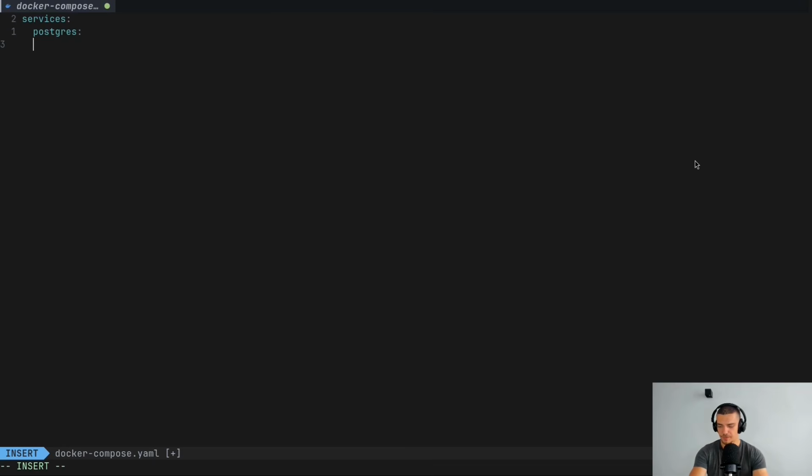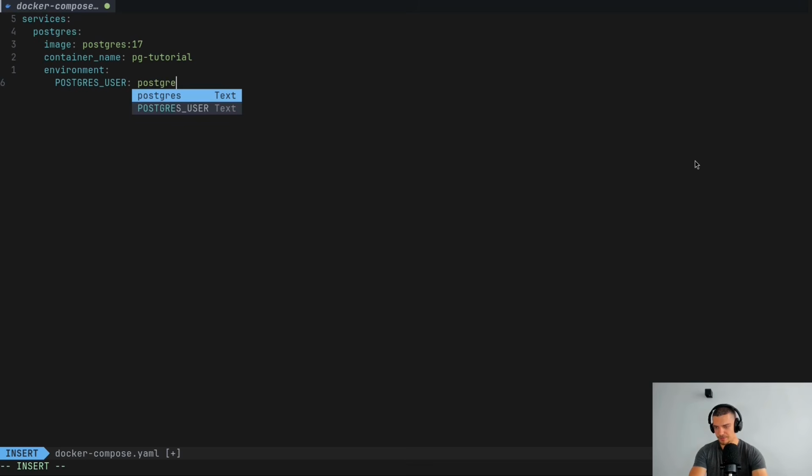If, however, you're using it, we're going to start with services and we're going to write the Postgres service. Postgres will be based on an image of Postgres. So we specify here postgres:17. Then we choose a container name. Let's call the container pg-tutorial. And then we set the environment variables that are just going to be our username and password. So we're going to say POSTGRES_USER is going to be equal to postgres, then POSTGRES_PASSWORD is also going to be postgres. Of course, in production, you want to change this to actual reasonable values. And then POSTGRES_DB, it's automatically going to create a tutorial database.